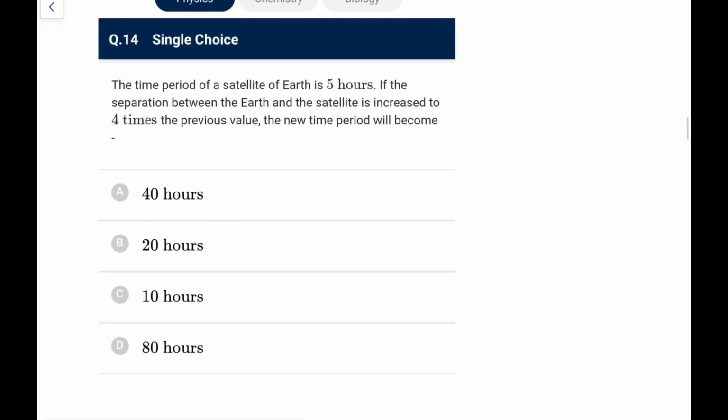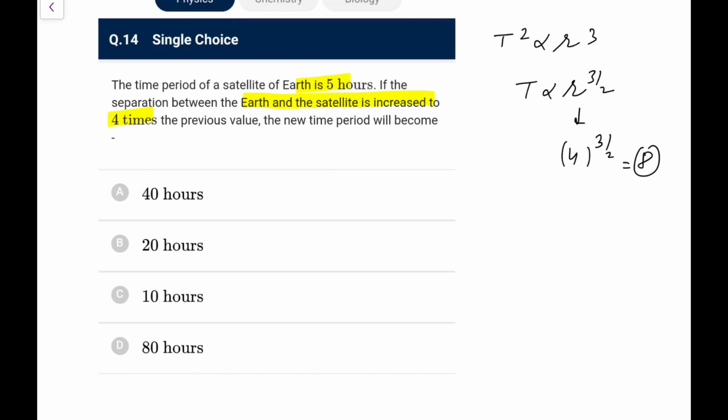Next, the time period of a satellite of Earth is 5 hours. If the separation between Earth and satellite is increased to 4 times, again T square is proportional to r cube, T is proportional to r to the power 3 by 2. So r is 4 times, so 4 to the power 3 by 2 comes out as 8. So directly you can say the time period will become 8 times that, that is 40 hours. Directly you can go for that here.